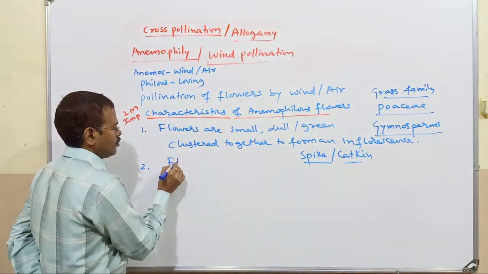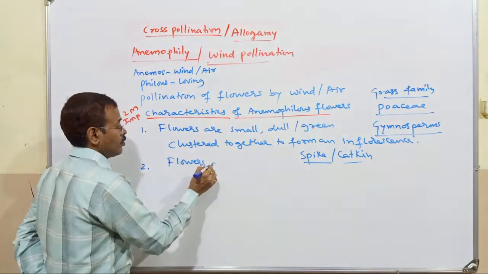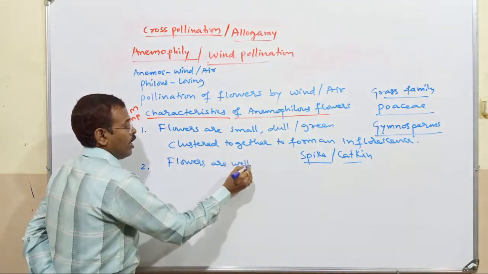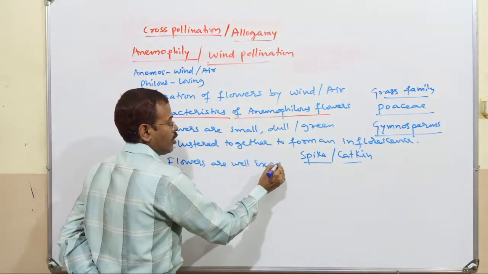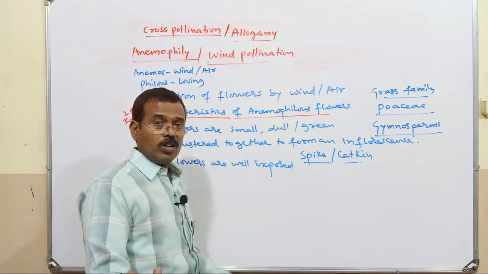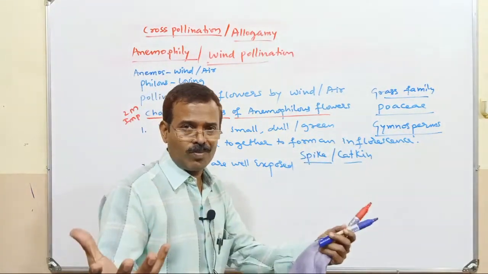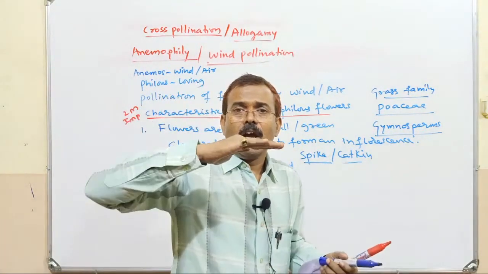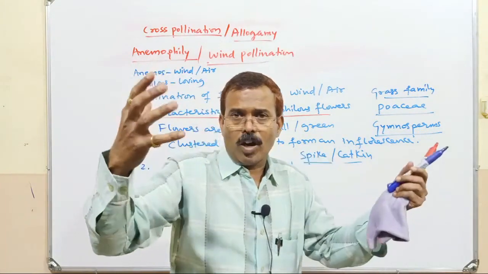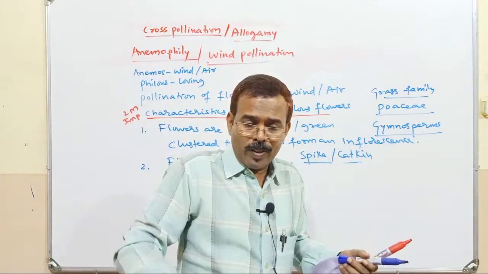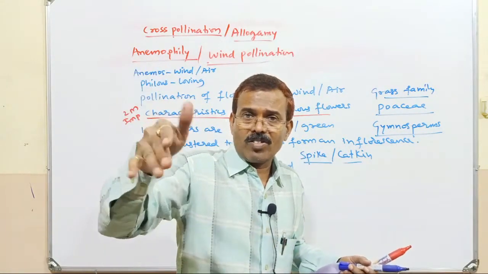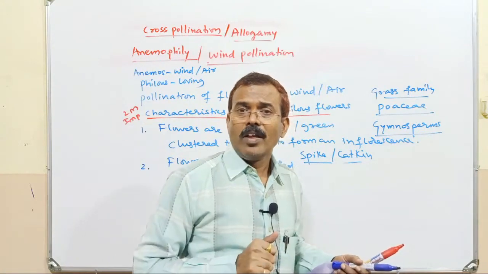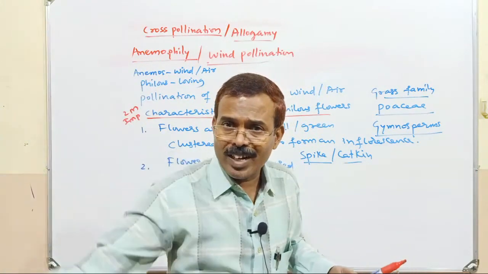Flowers are well exposed. These flowers are borne on the aerial parts of the plant, well above the ground level. If the flowers are produced at the ground level, then the wind may not always touch the ground.